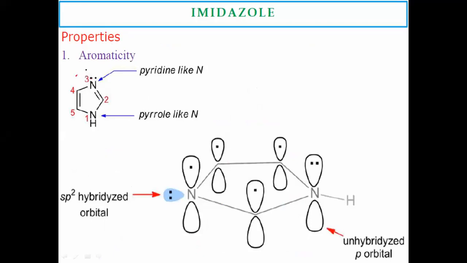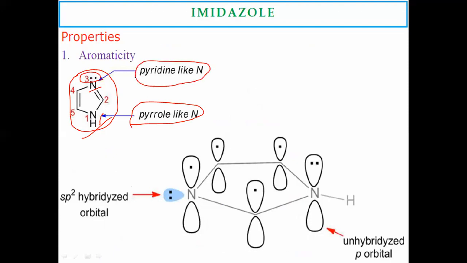Here, you have to observe the structure. At the 1 and 3 positions, nitrogen is present. One of the nitrogens has a hydrogen atom and the other has unshared electrons on it. The first position nitrogen is pyrrole-like nitrogen, whereas this nitrogen is a pyridine-like nitrogen present in the structure, which is called the imidazole structure. The name itself indicates imidazole: di means two, azole means nitrogen. Two nitrogens in a 5-member ring system.